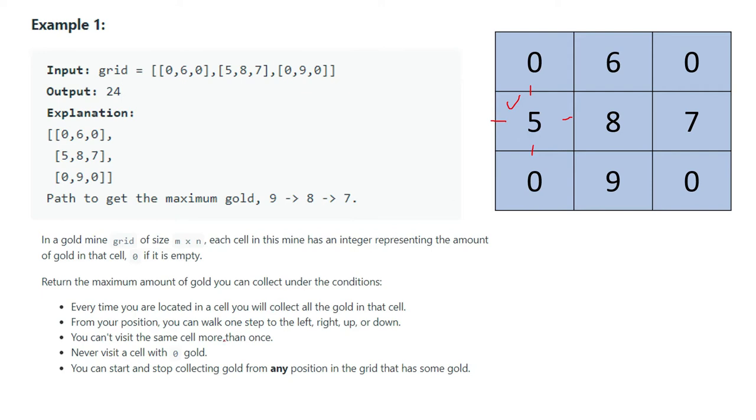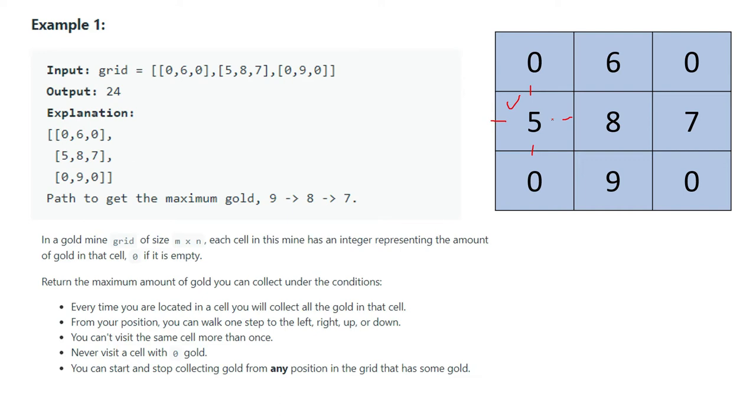You can't visit the same cell more than once. Never visit a cell with 0 gold. You can start and stop collecting gold from any position in the grid that has some gold. And that way we have to find the maximum amount of gold that we can collect.